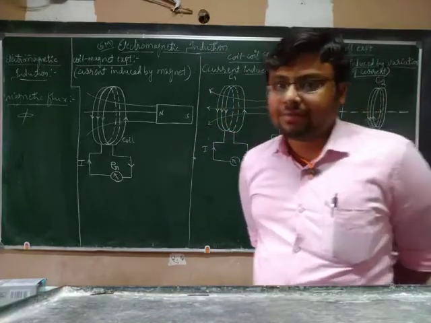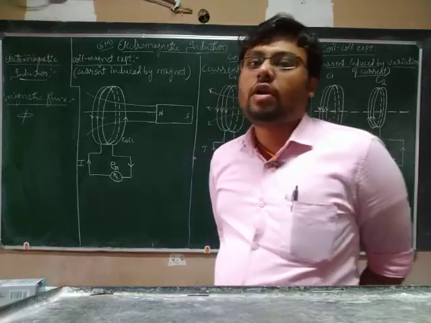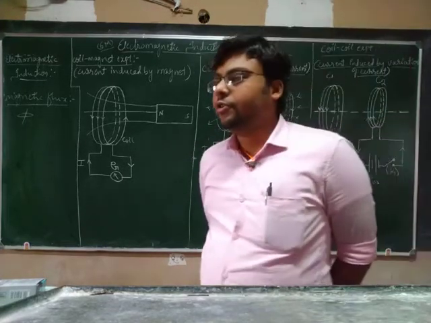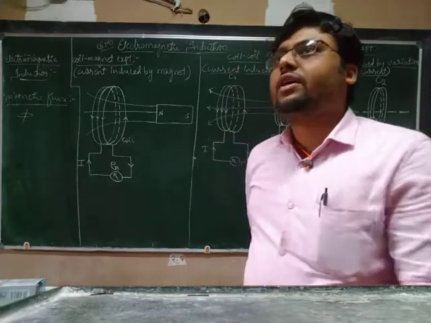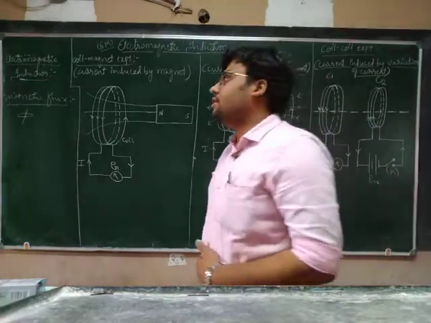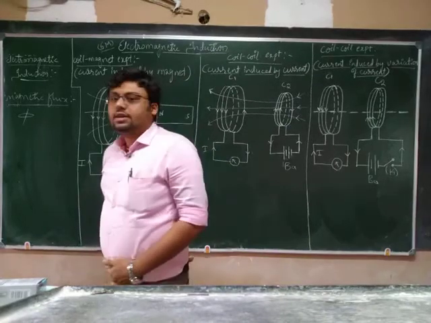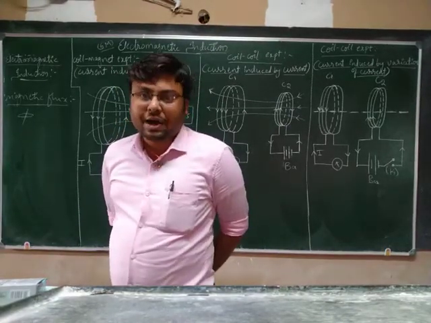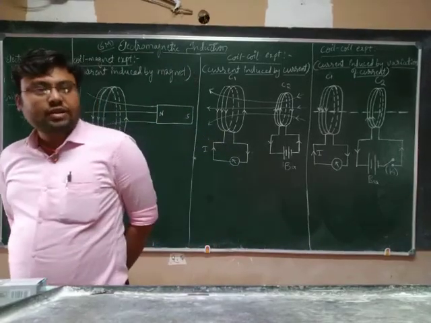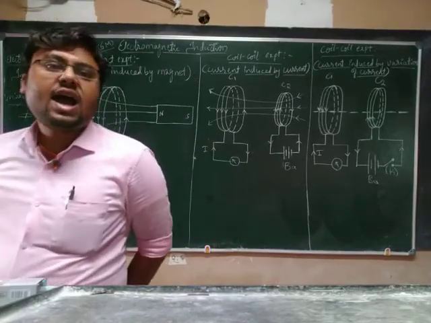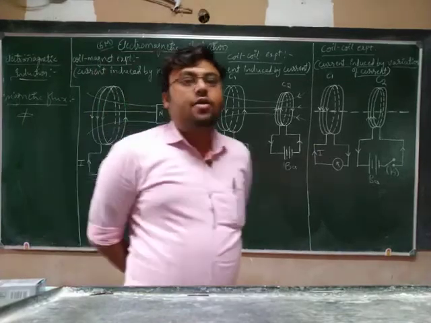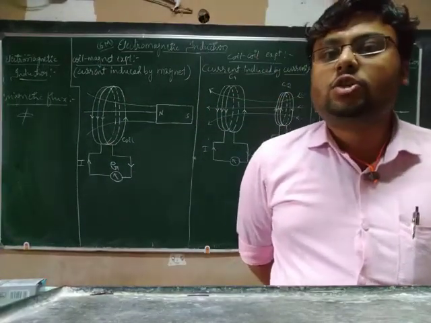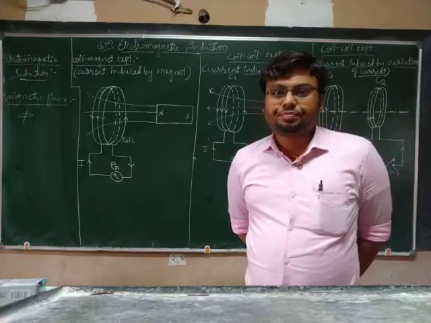In another way, already we know the equation for electric flux, that is AB cos theta, right? So if we use that equation, we can define this magnetic flux in such a way that it is the product of surface area and the component of magnetic field which is normal to the surface.